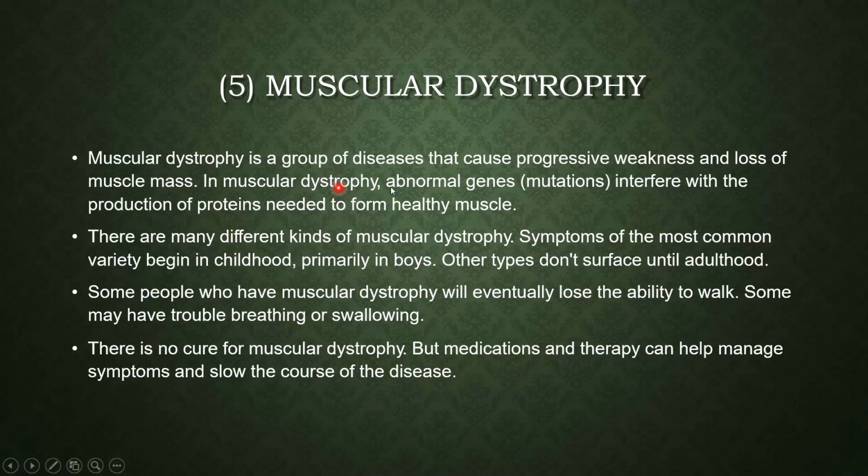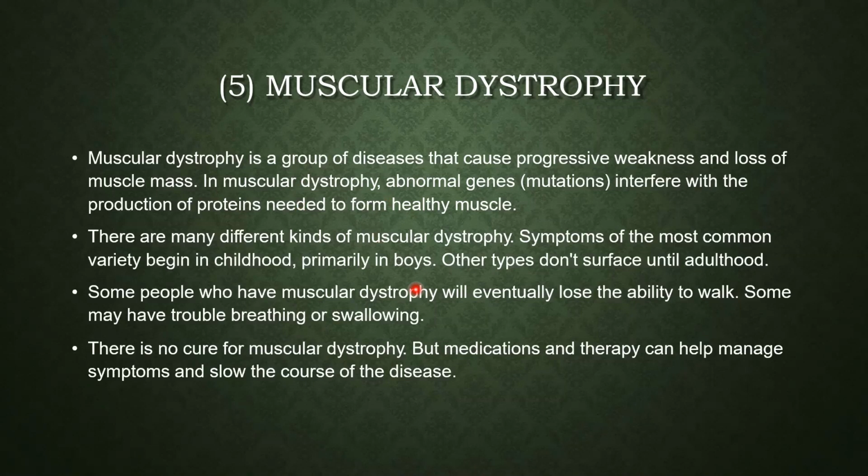In muscular dystrophy, abnormal genes interfere. That means the single gene which is getting some mutations interferes with the protein production needed to form healthy muscles. The proteins required for the formation of healthy muscles are totally disrupted.